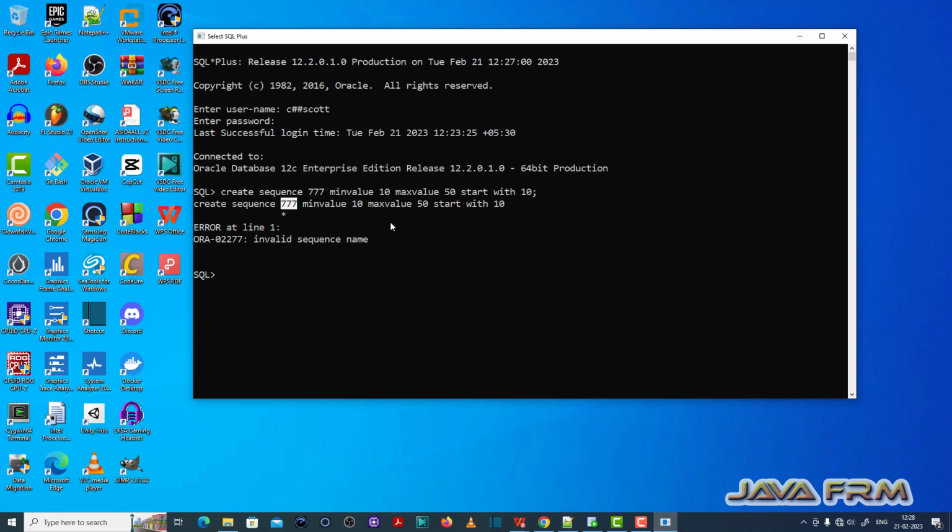It will not accept reserved keywords, and it also does not accept numbers. So this is a valid sequence name. I am giving you some sequence name. Now you can see the sequence is created successfully. So this is the fix for the ORA-02277 invalid sequence name issue.